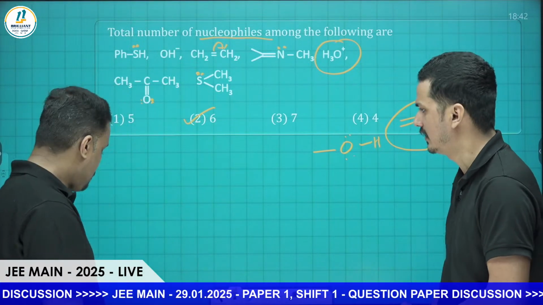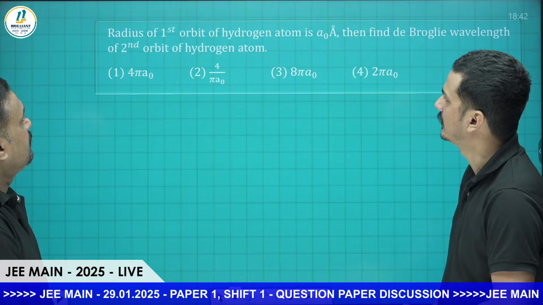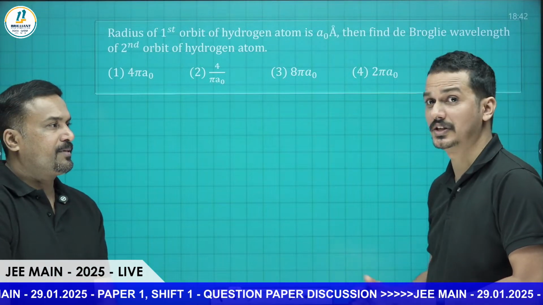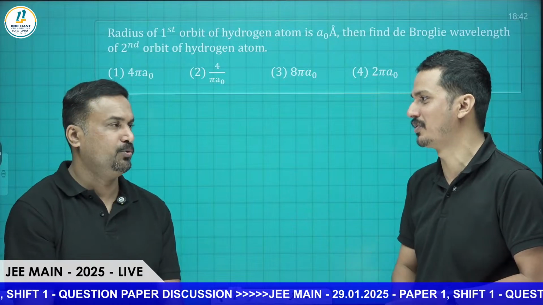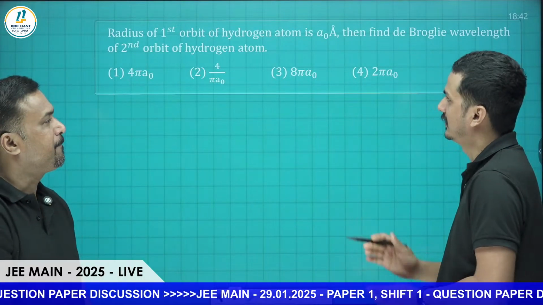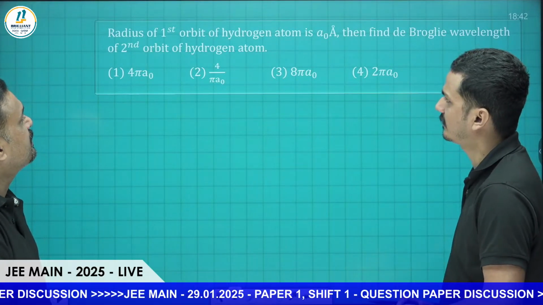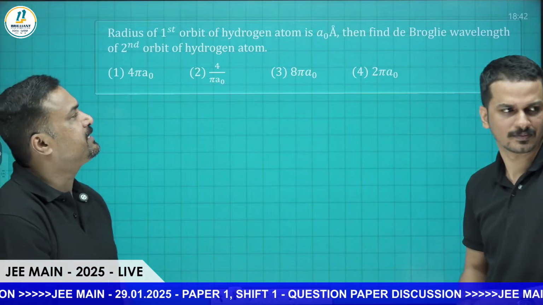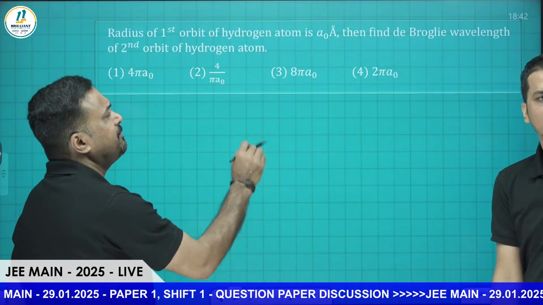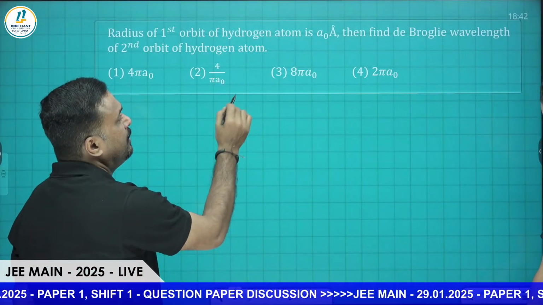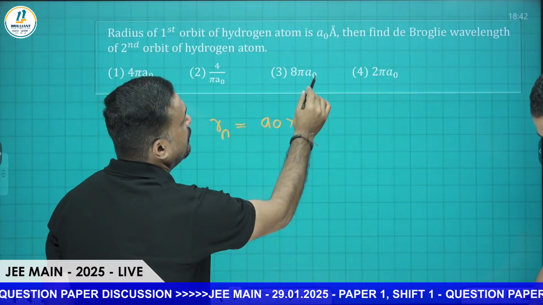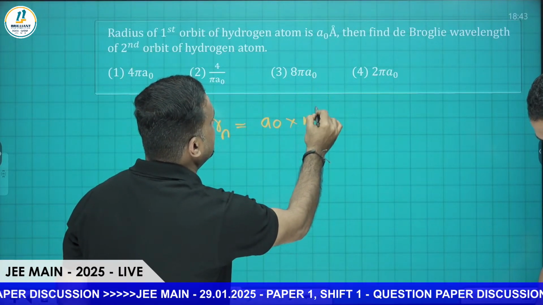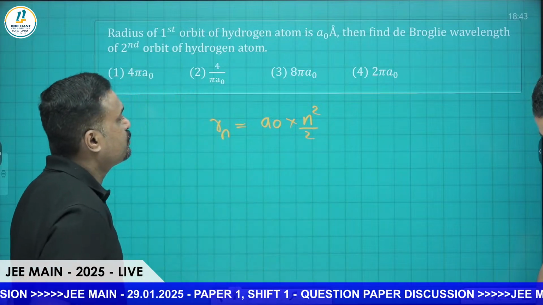Okay, so we will move to the next one. This question can come in physics also, since they have the atoms and nuclei chapter. Here the radius of the first orbit of hydrogen atom is A0. For the radius we have the equation Rn is equal to A0 into n square divided by Z.